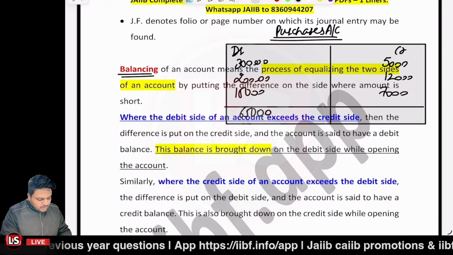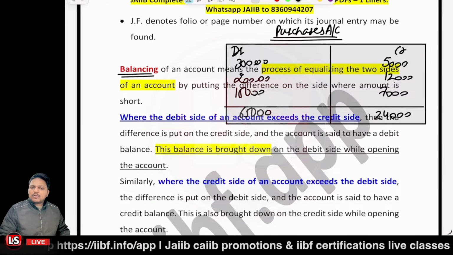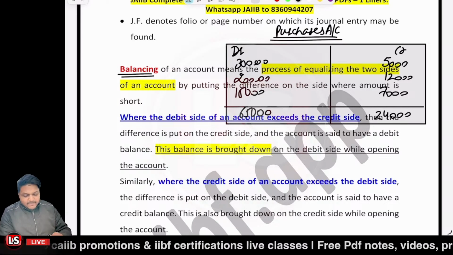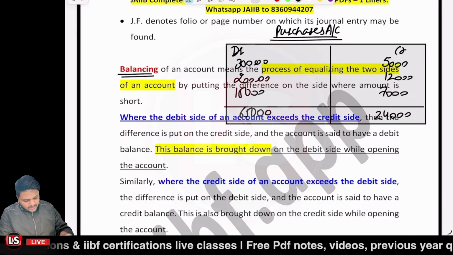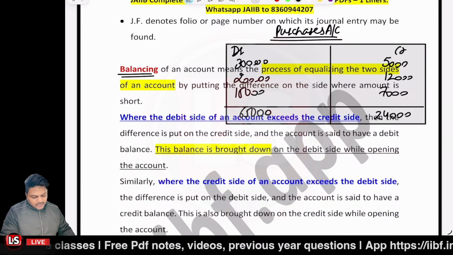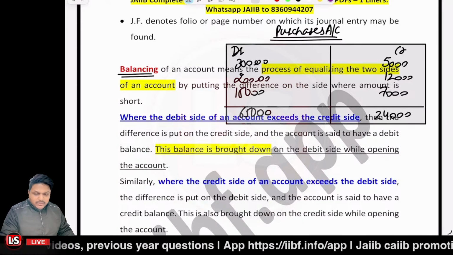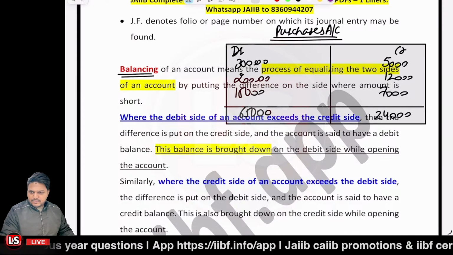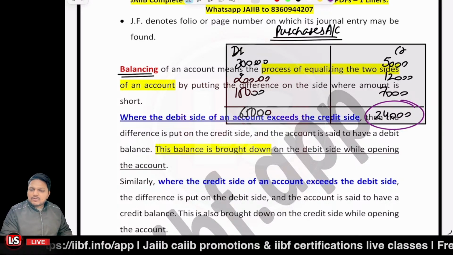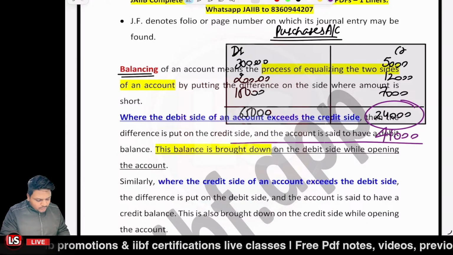Now which balance is the greater one? Is the debit side greater or the credit side greater? Definitely the debit side is greater than the credit side. And by what amount is it greater? It is 65,000 minus 24,000, so it is greater by 41,000. On the shorter side, I have to write the difference. This side is greater than the credit side by 41,000, so I'll mention 41,000 over here on the credit side so as to balance it out.